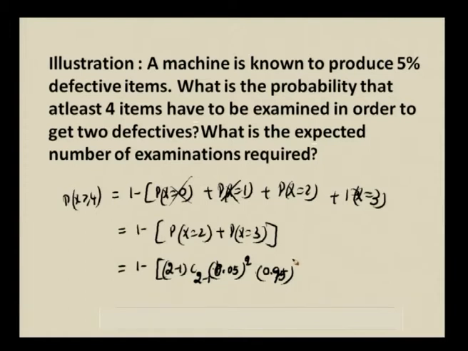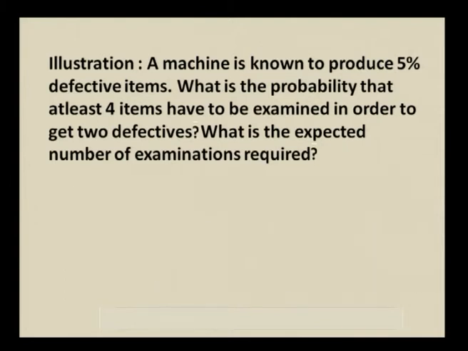X minus r, x is 2, r is 2, okay, plus P of x is equal to 3, which is 3 minus 1 C 2 minus 1, 0.05 whole square, 0.95 whole power 3 minus 2.